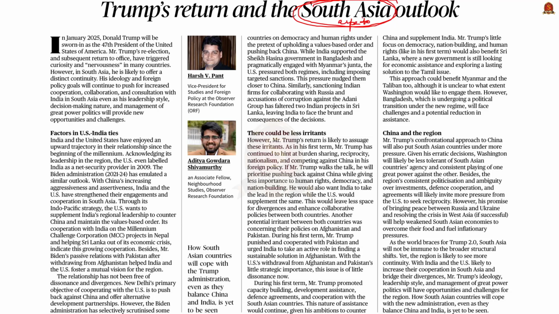So in this discussion we will see what is the strong foundation between the US and India relationship. We will see what can be the changes because of US President Trump's re-entry. We will also see the challenges and the key takeaways. So without further delay, let's get into the discussion.